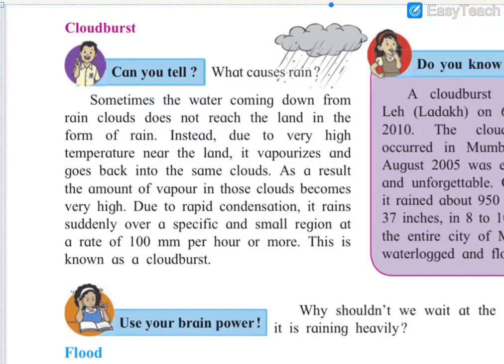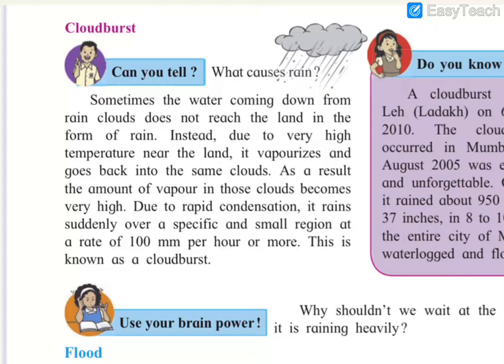So next we are going to discuss cloud burst. Sometimes the water coming down from rain clouds does not reach the land in the form of rain. Due to very high temperature near the land, it vaporizes into gaseous form and goes back into the same cloud.